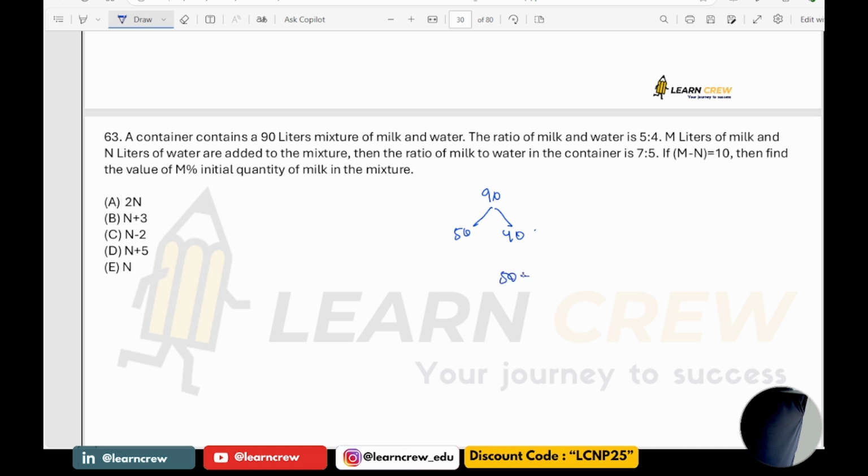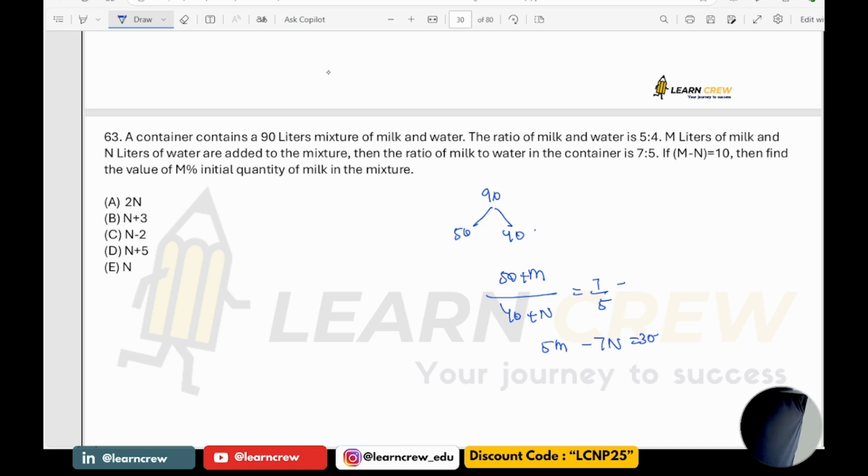So m liters of milk and n liters of water are added, thereby the ratio is 7 is to 5. From this, if you simplify, I will get 5m minus 7n is equal to 30. Am I correct or not?